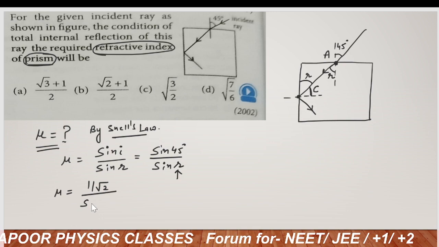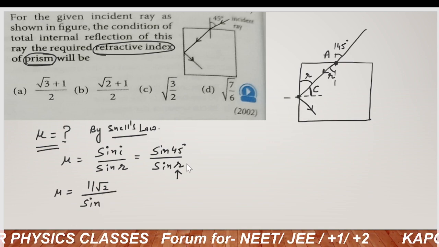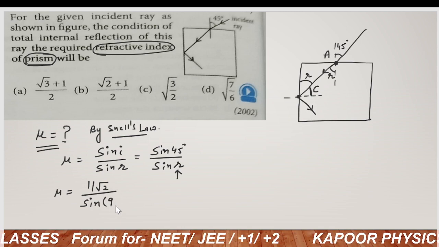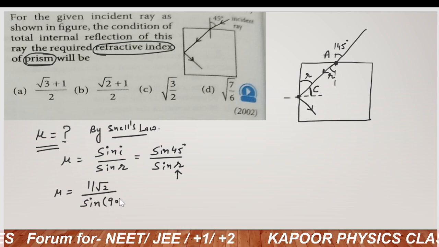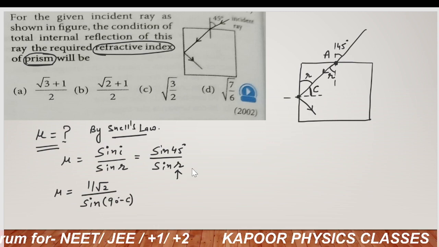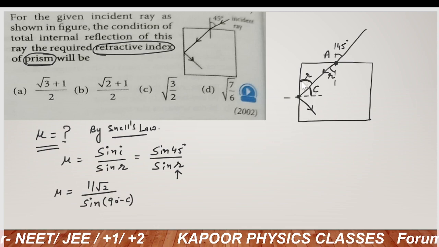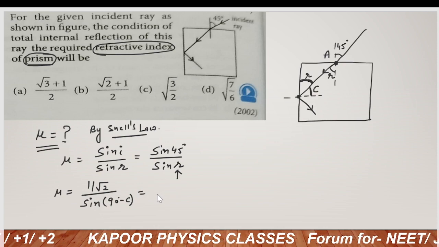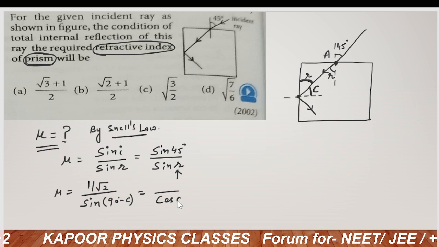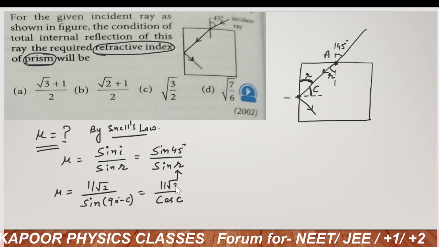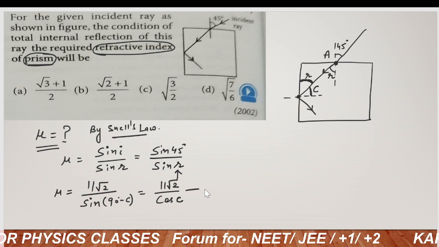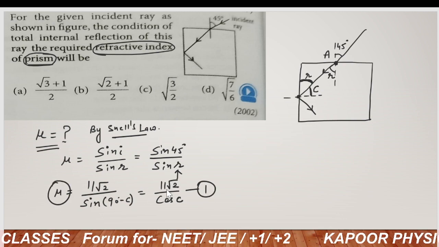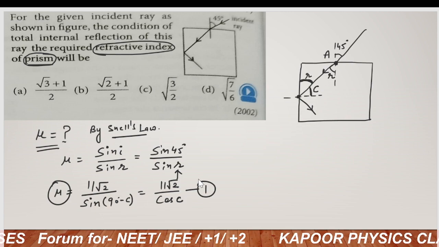So here in place of r, I replace it in terms of C, so that we will get 90 degrees minus C. So that angle r will be 90 degrees minus C. Sine of 90 minus C is cos C. Let us suppose this is equation number 1. So mu is equal to 1/√2 upon cos C.